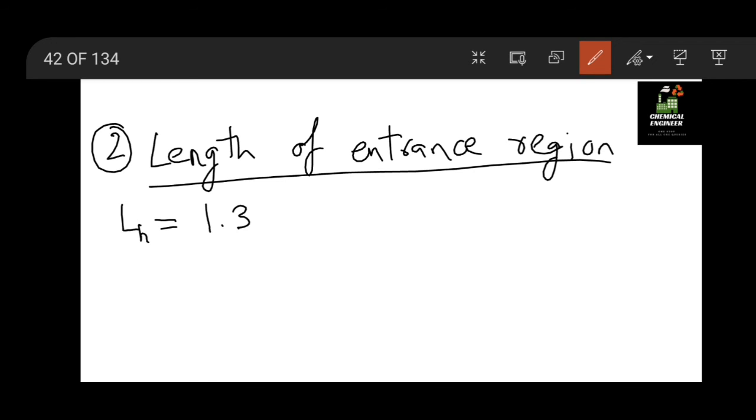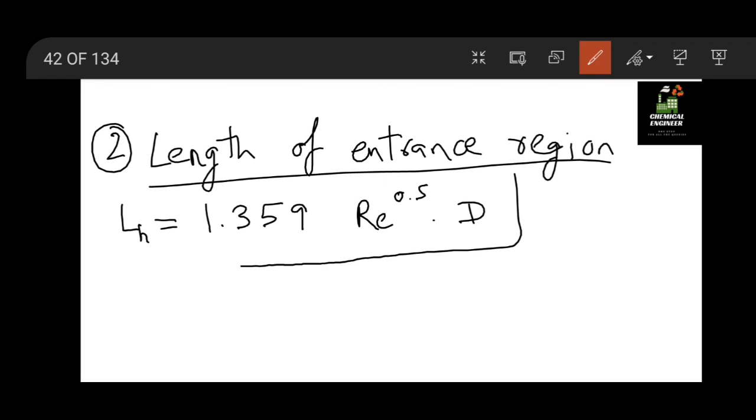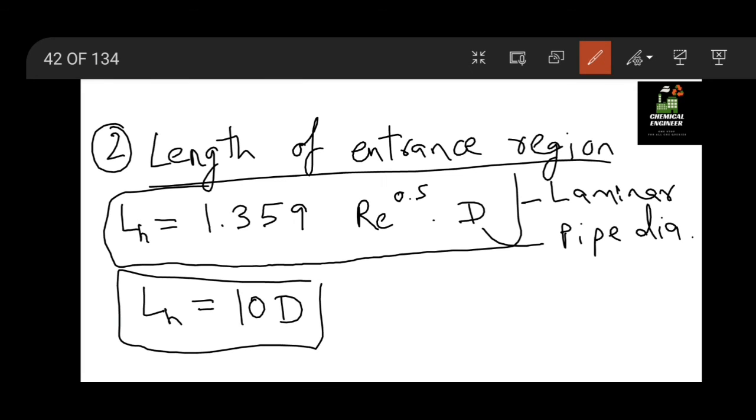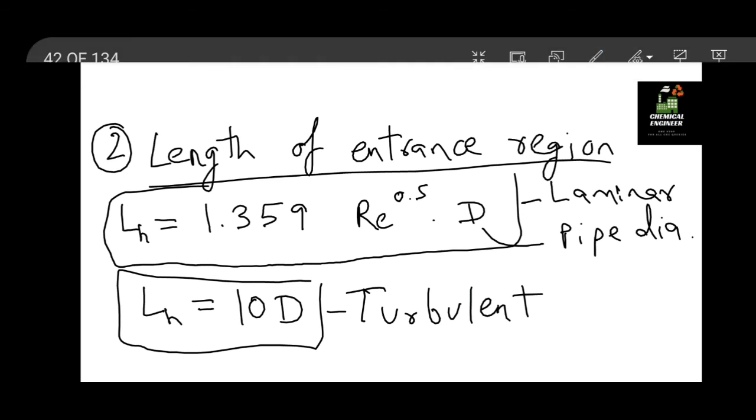It is given as 1.359 Re raised to 0.5 into d, where d is the pipe diameter. This is for the laminar case. Similarly, the length of entrance is equal to 10 into d for the turbulent case. So this is about the length of the entrance region.